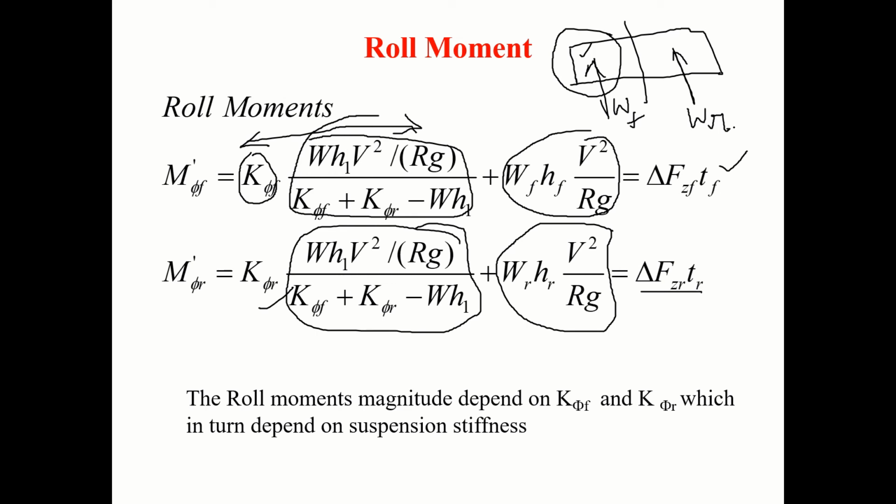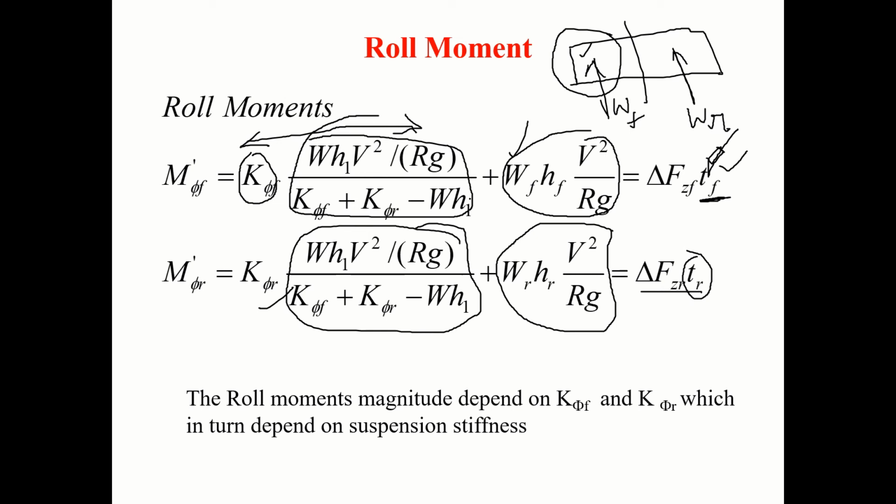So to resist roll moment in the front, increase the TF value. That's why many vehicles will have larger track width. The cars will have larger track width in the front, and here you will have lower track width. Right. Now also there will be more load on the front.